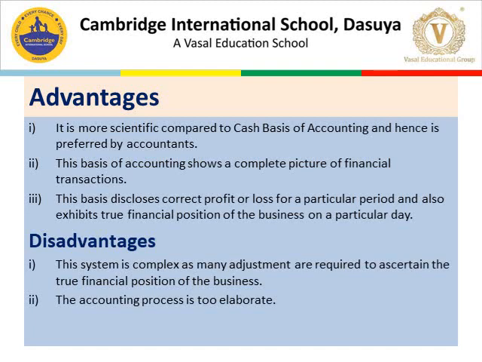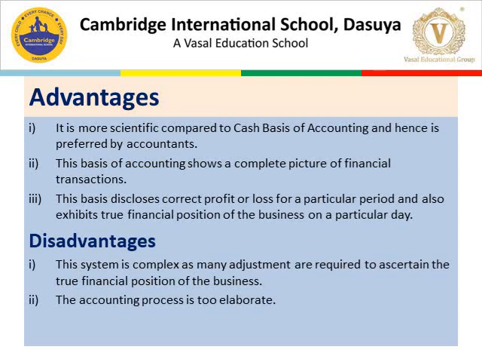Let's discuss its advantages and disadvantages. First, advantages. Number 1, it is more scientific as compared to cash basis of accounting and hence is preferred by accountants. Number 2, this basis of accounting shows a complete picture of financial transactions.